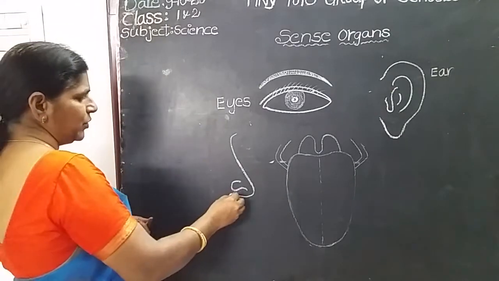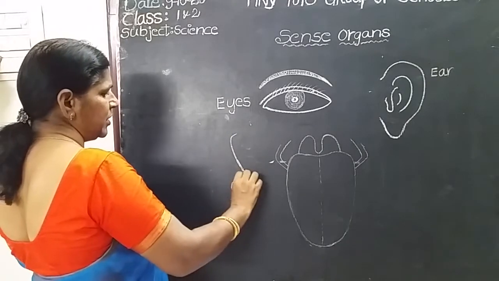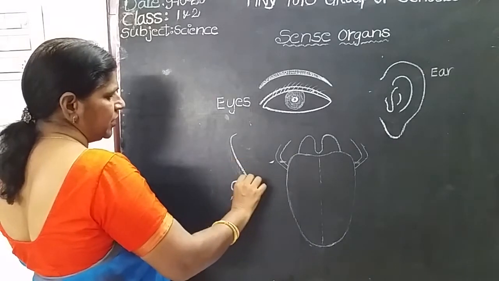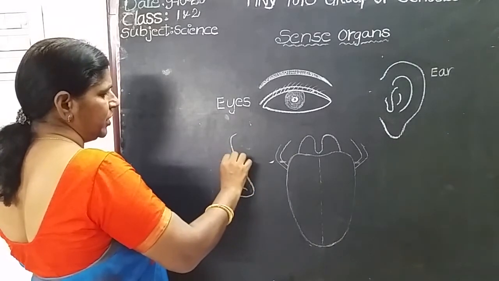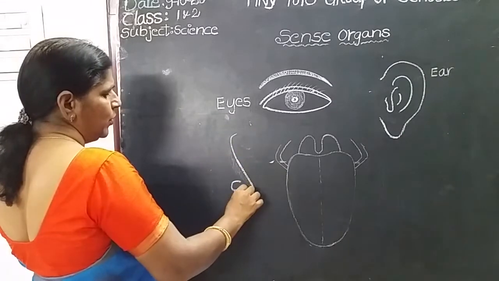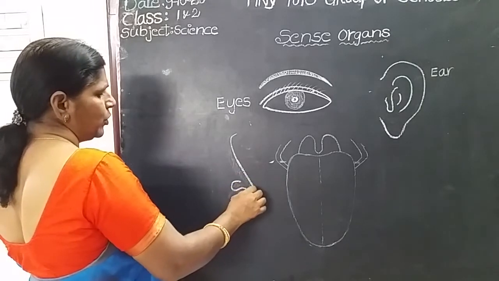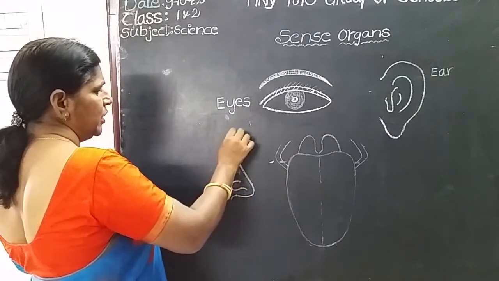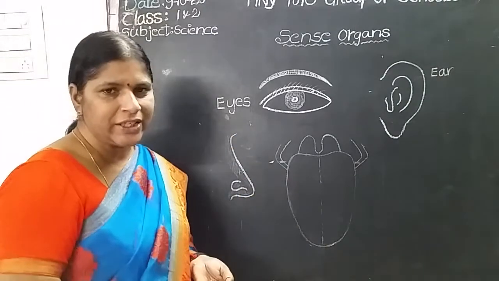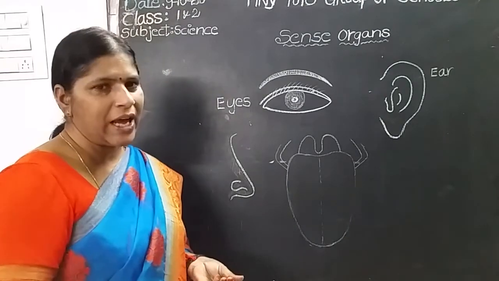Okay, nose. Shade it if you wish, children, but at this stage it is very difficult to shade the pictures. That's why there is no need to shade the picture. Just see. It is very difficult to shade at this stage. In 4th class and 5th class, you have to learn how to shade the diagrams.